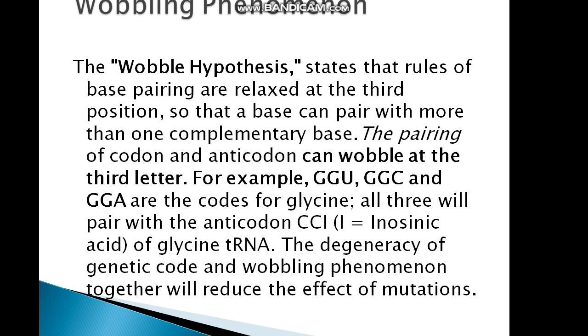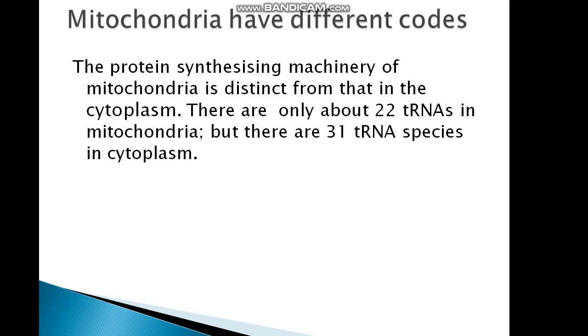For example, GGU, GGC, and GGA are the codes for glycine. All three will pair with the anticodon CCI. I is inosinic acid. The degenerate genetic code and wobbling phenomenon together will reduce the effect of mutations.